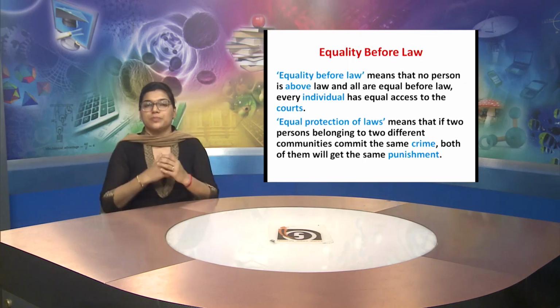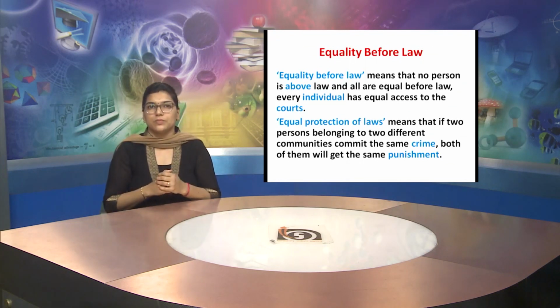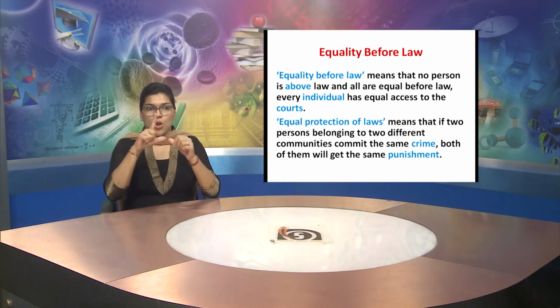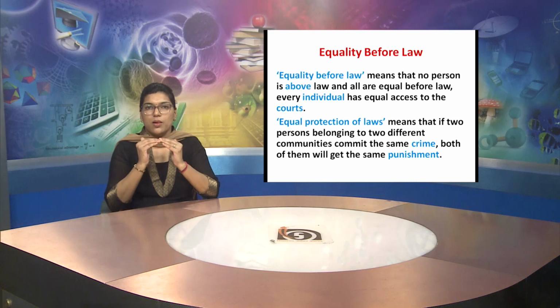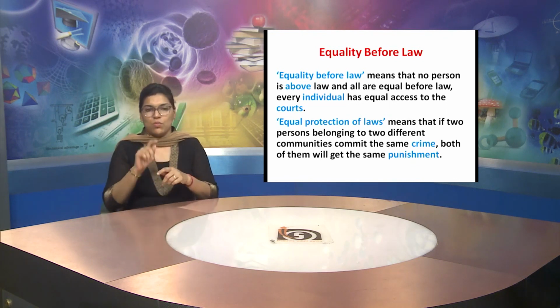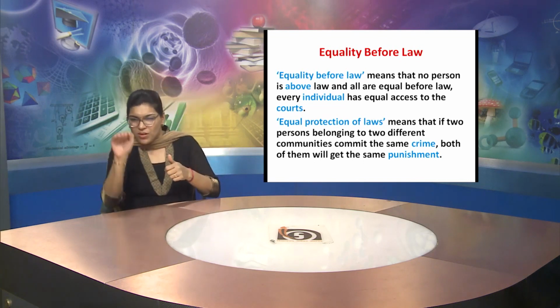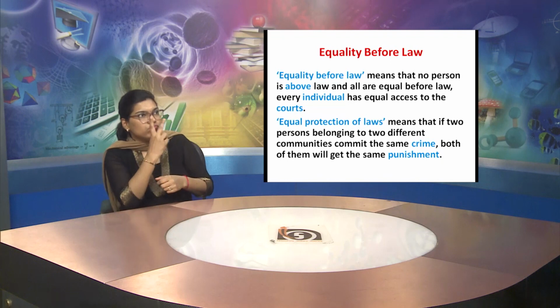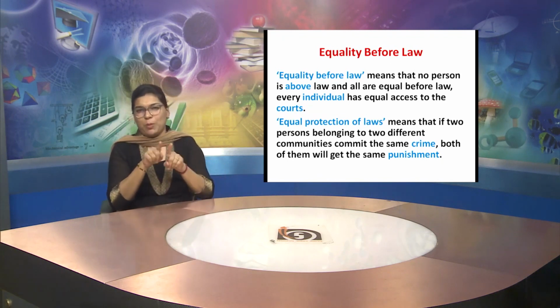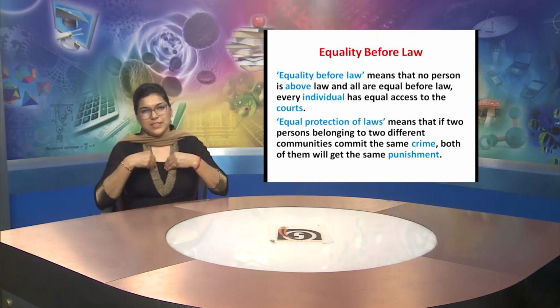Now, this is the first point which comes under right to equality. Equality before law means that no person is above law and all are equal before law.